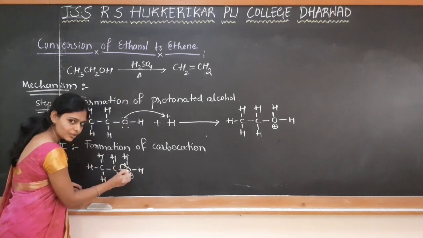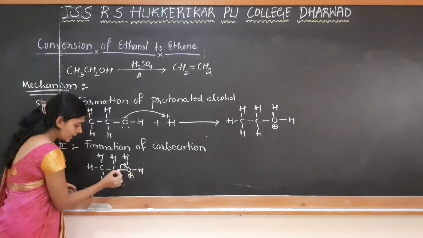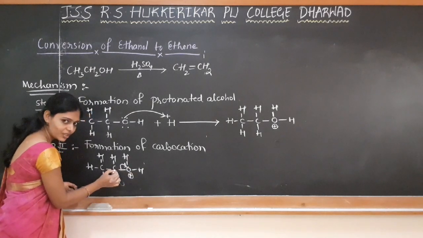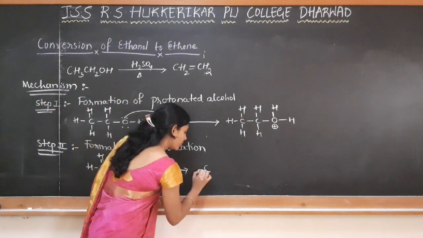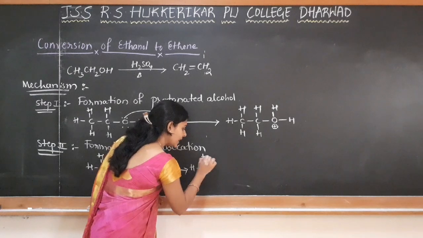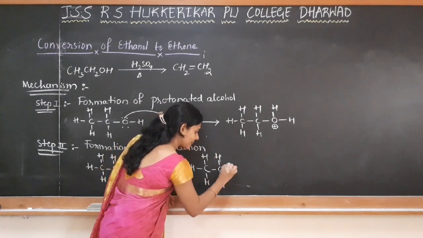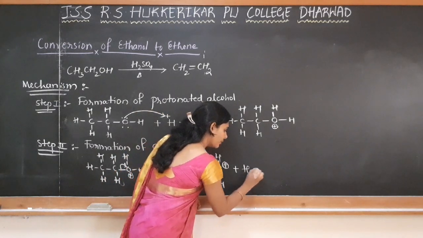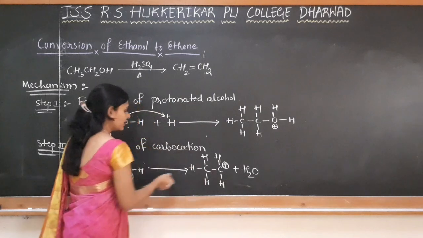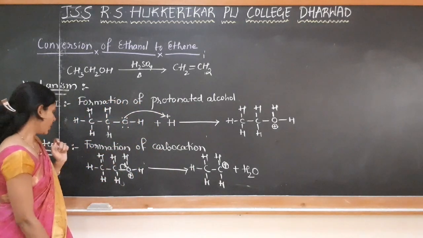Both the electrons are taken by oxygen, so this goes out as H2O, and now carbon becomes electron deficient. So it gets the positive charge, and that's how we get our carbocation. That is, ethyl carbocation, CH3, CH2 plus, is formed by the loss of water molecule. So like this, the second step takes place, formation of carbocation.